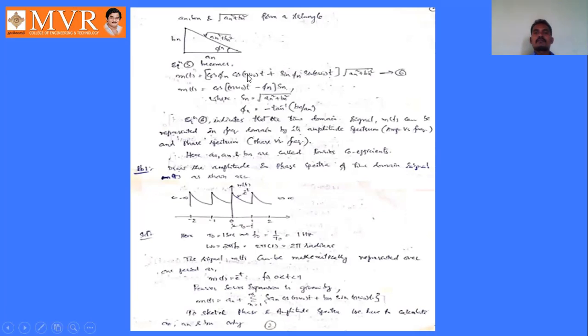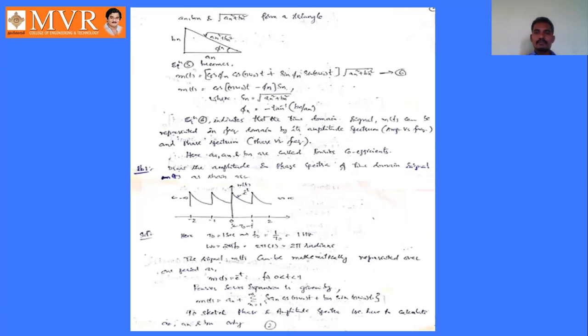So this is in the form of cos a cos b plus sin a sin b. This is the formula for cos a minus b. So this square root of an square plus bn square is replaced by Sn, and this is cos a minus b, and phi n is minus tan inverse of bn by an. So time domain form can be replaced by frequency domain form in the form of amplitude spectrum and phase spectrum. Amplitude spectrum is nothing but the spectrum between amplitude and frequency. Phase spectrum is nothing but the spectrum between phase angle and frequency.